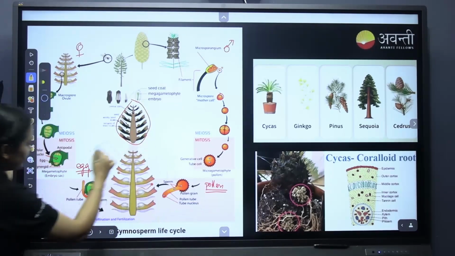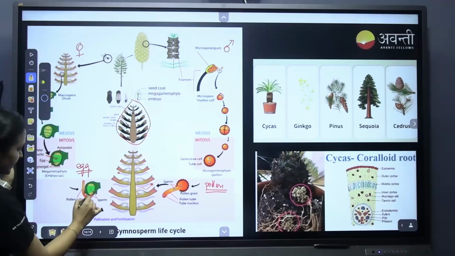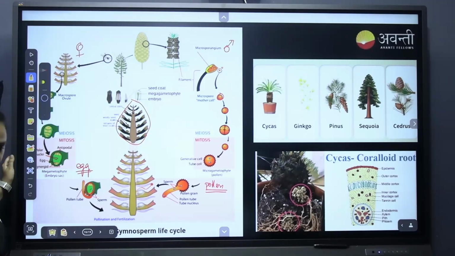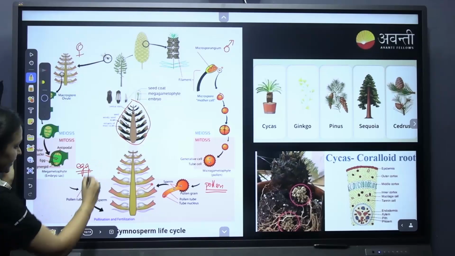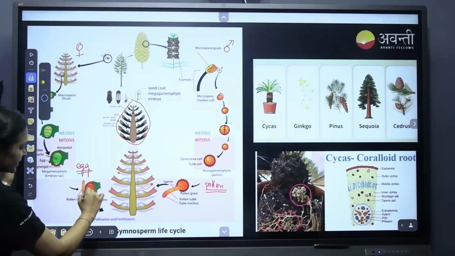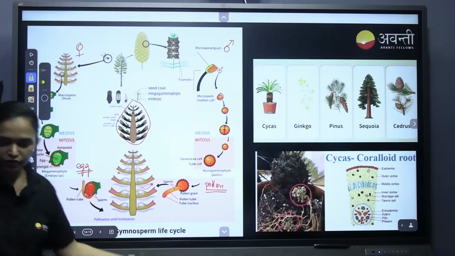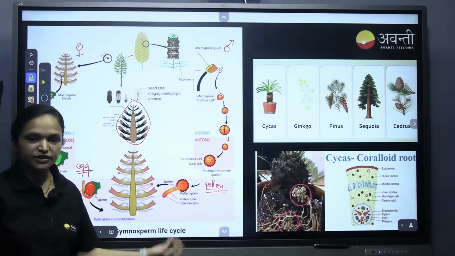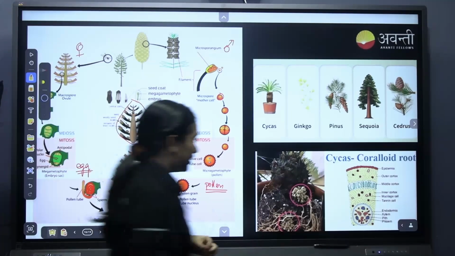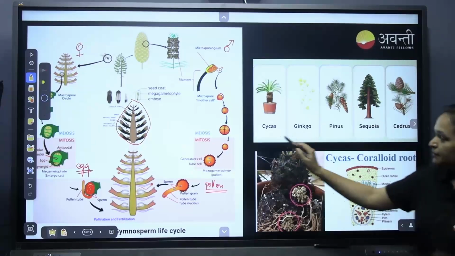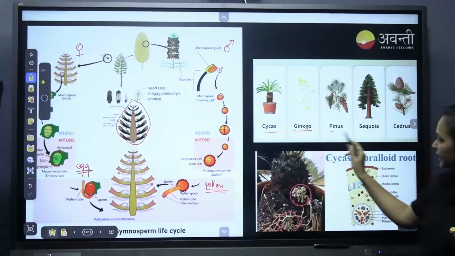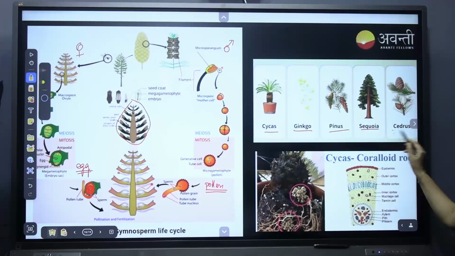This pollen will fuse with the egg and it will become the seed. This seed is a naked seed, and it falls onto a favorable situation, and from there it grows. Some examples are Cycas, Ginkgo, Pinus, Sequoia and Cedrus.